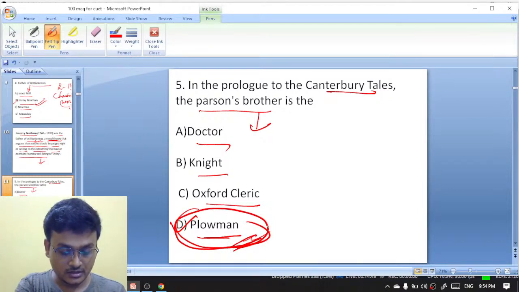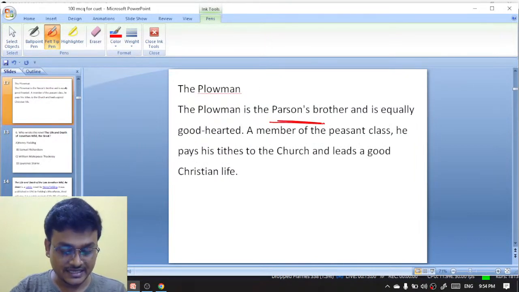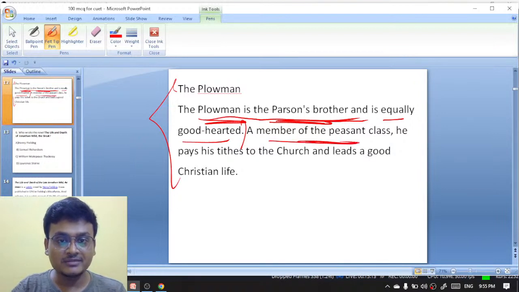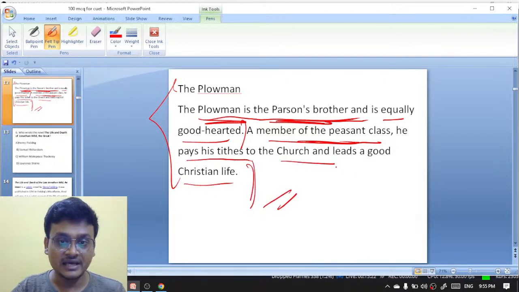Peasantry. Plowman is the parson's brother. So write it down, the parson's brother is actually the plowman. It isn't even possible otherwise. The plowman is the parson's brother. Look here. If you have not read it, now read it. The plowman is the parson's brother and is equally a good-hearted person, a member of the peasant class, and he pays his tithes to the church and leads a good Christian life.